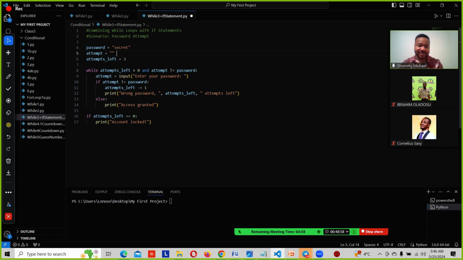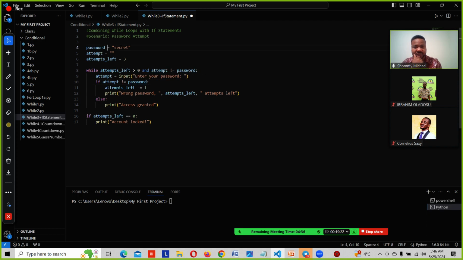So attempt is equal to input. So if attempt is not password, what is our password? Remember the password variable. What password do we assign? What variable do we assign for the password? Right here.